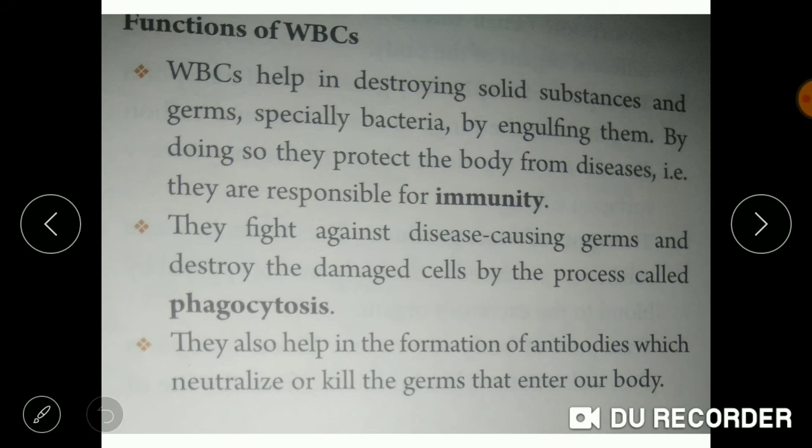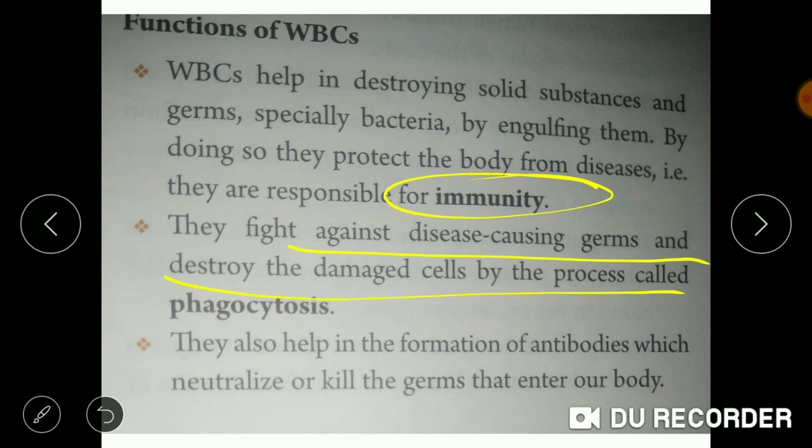Here are the common functions of all the WBC. WBC help in destroying solid substances like germs, especially bacteria, by engulfing them. By doing this, they provide immunity to the body and protect from diseases. WBCs also fight against disease-causing germs and destroy damaged cells by the process of phagocytosis, engulfing the foreign germs. They also help in the formation of antibodies which neutralize or kill the germs that enter our body. They attack the antigens which are harming our body.